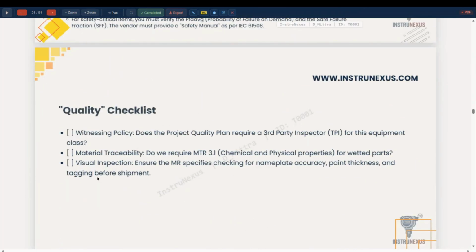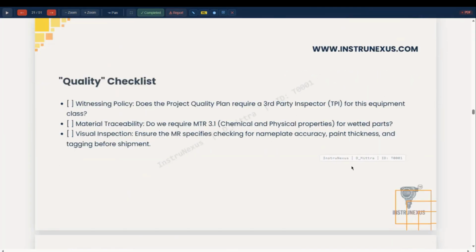Quality checklist, witnessing policy: does the project quality plan require a third-party inspector for the equipment class? Material traceability: we require chemical and physical properties for wetted parts. Visual inspection: ensure that the MR specifies checking of nameplate, accuracy, paint thickness, and tagging before shipment.